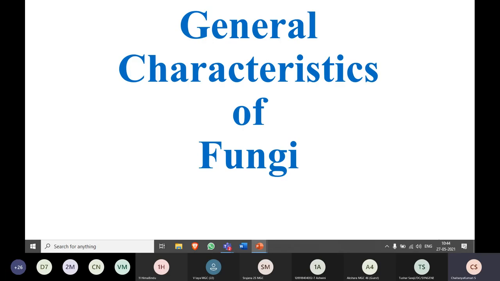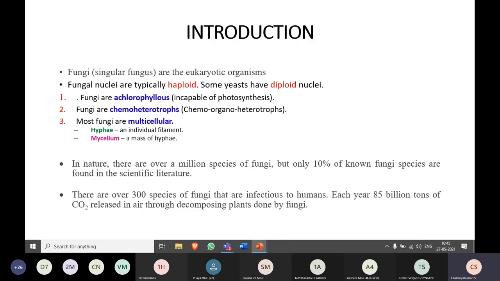So I'm not getting into details of the differences. I hope Smriti madam has completed that. So today we'll get into the details of general characteristics of fungi. Can you see the screen?